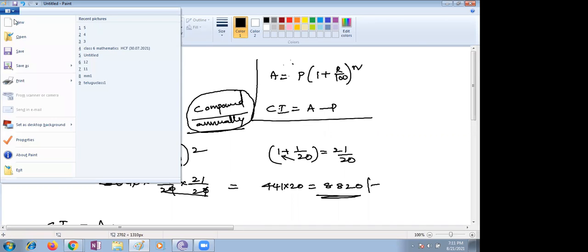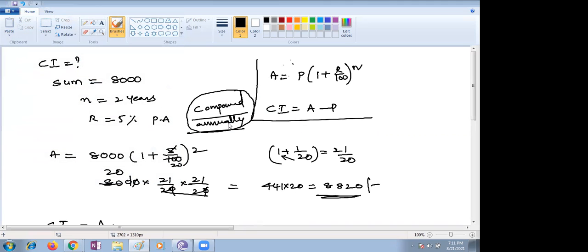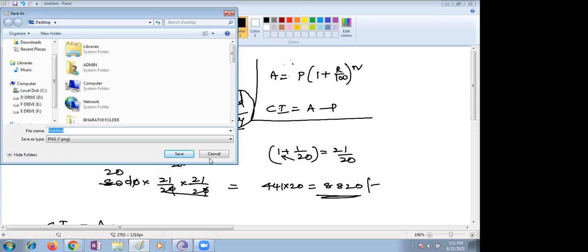Rate of interest, some fractional form is also given, children. This is rate of interest, some fractional.